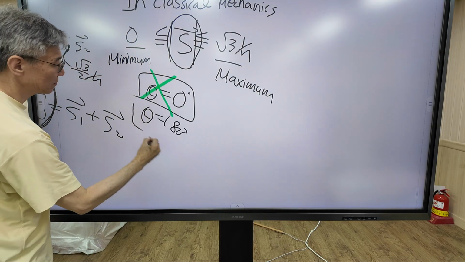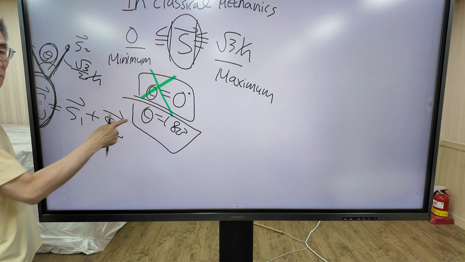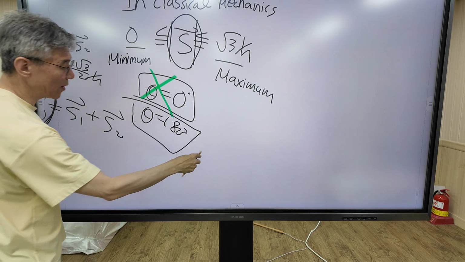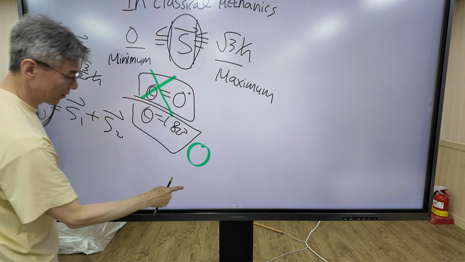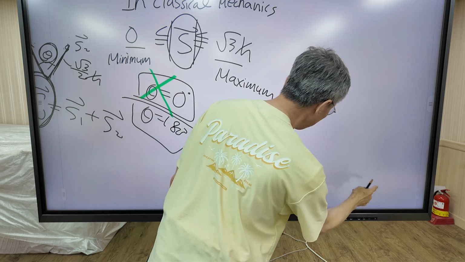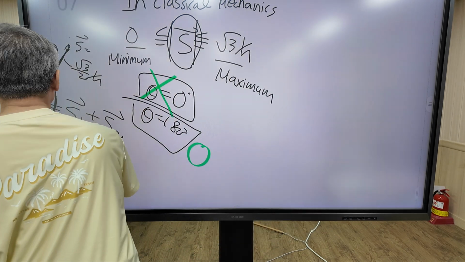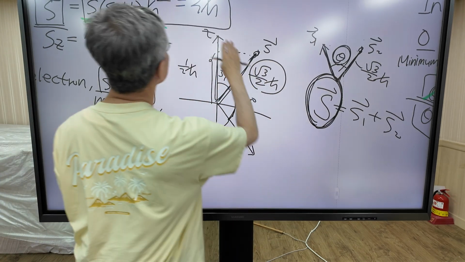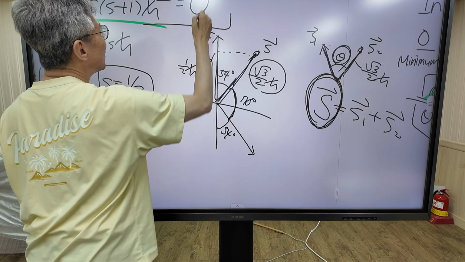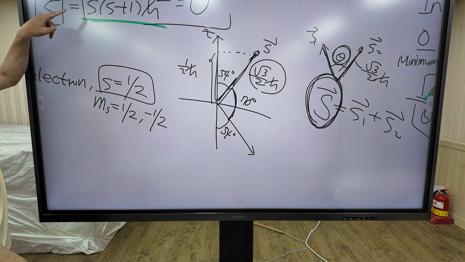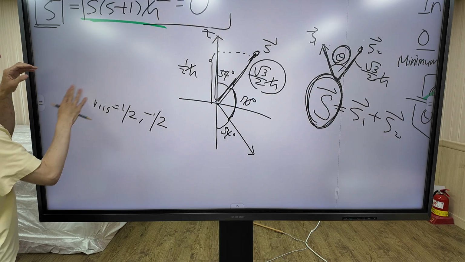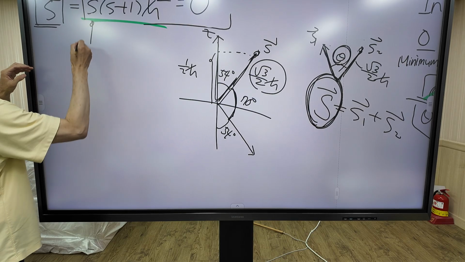How about this one? This one is okay. Why? The magnitude of s is 0. In this case, this is 0. We can find a quantum number s which satisfies this equation. What is s? s equals 0.